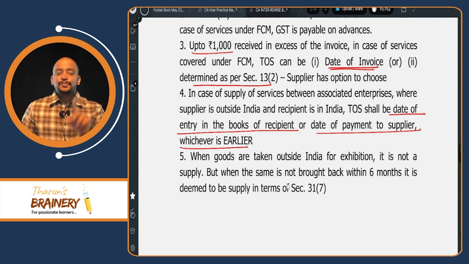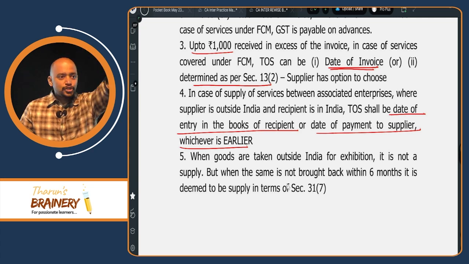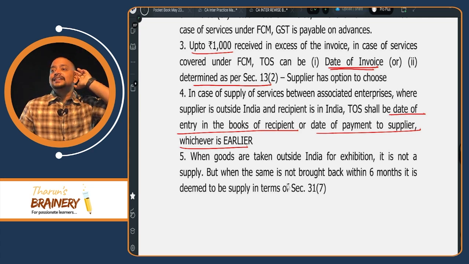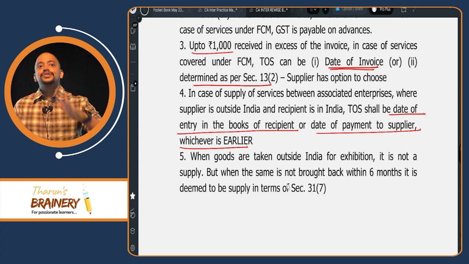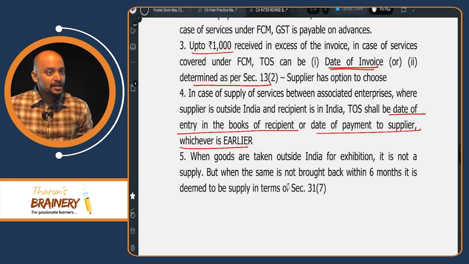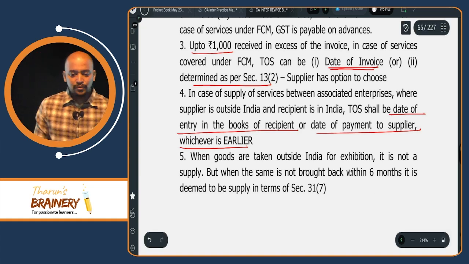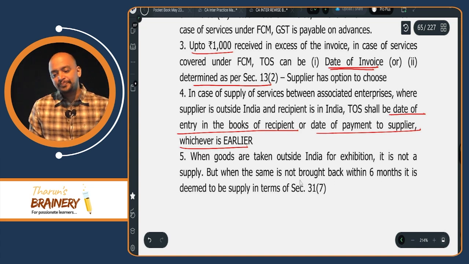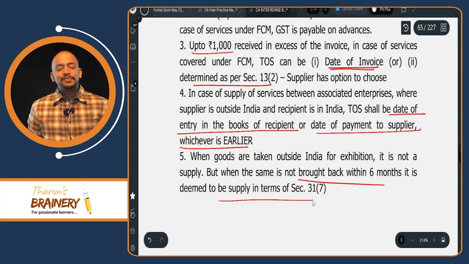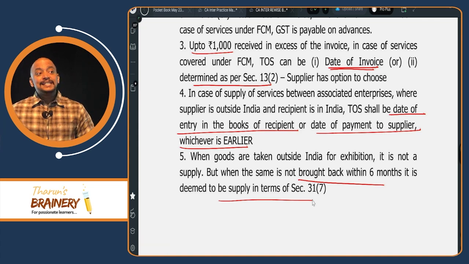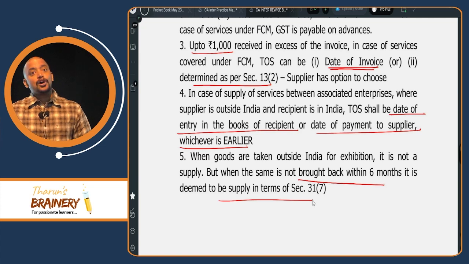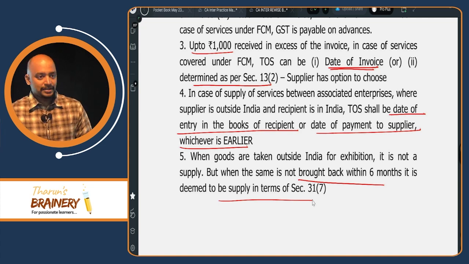Then, when goods are taken outside India for exhibition, is it a supply today? No. But within 6 months, the goods should be either sold or brought back. Otherwise, the sale on approval or on return point applies, and after expiry of 6 months, the goods are deemed to have been sold. Understood? When goods are taken outside for exhibition, what is the time limit within which they should be brought back? 6 months. Otherwise, it is deemed to be supply as per section 31 subsection 7, that is sale on approval or on return basis. 6 months from the date of removal or date of supply acceptance, whichever is earlier. So within 6 months, if it is not brought back or not sold, it is deemed to have been supplied.